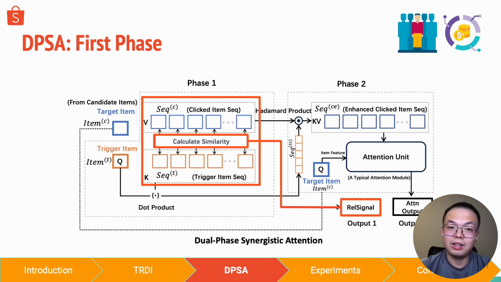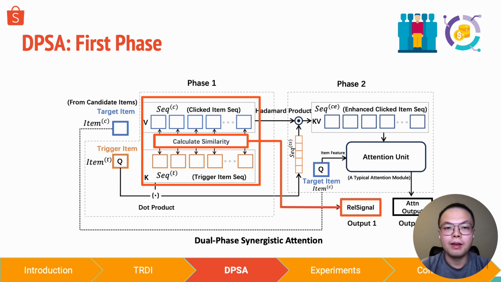With understanding of trigger item sequence, let me introduce the first phase of DPSA, which aims to tackle the individual level of TRDI. Well, this phase is quite straightforward. We compute the relevance factor of the trigger item sequence and the click item sequence for each time step. And if we think about it, each relevance factor intuitively represents the user's preference for trigger relevancy or diversity at